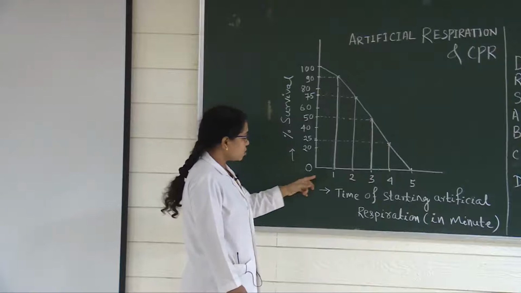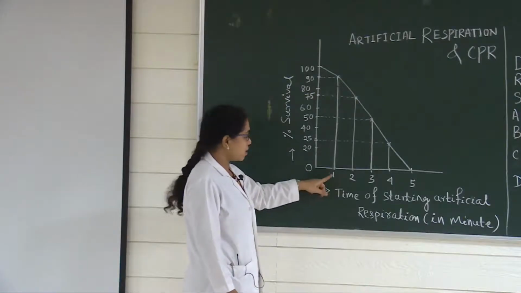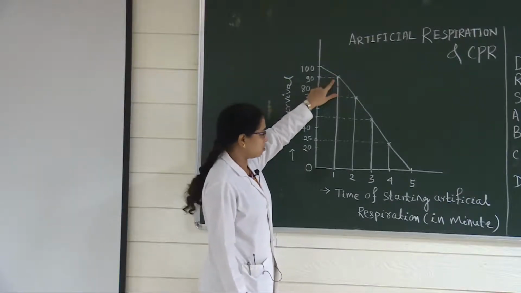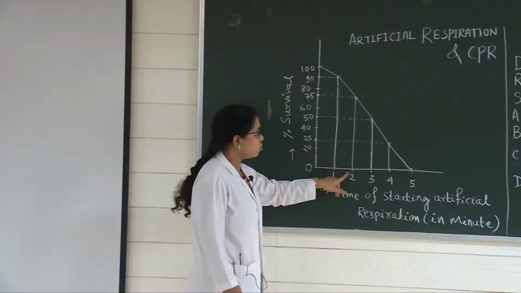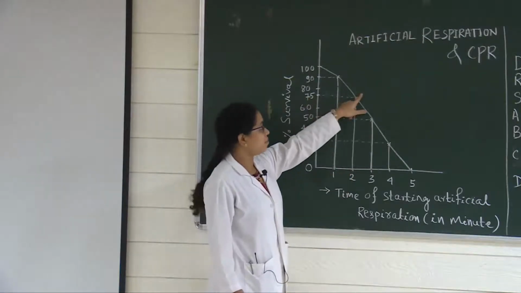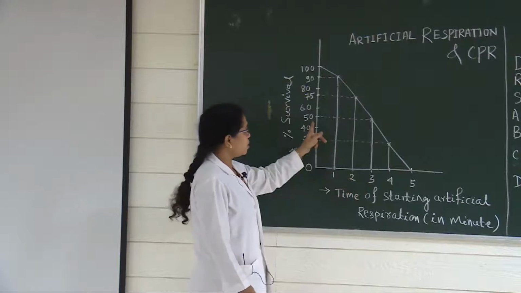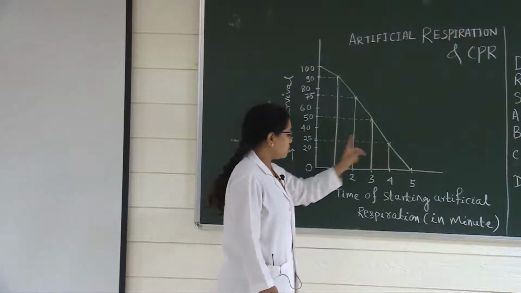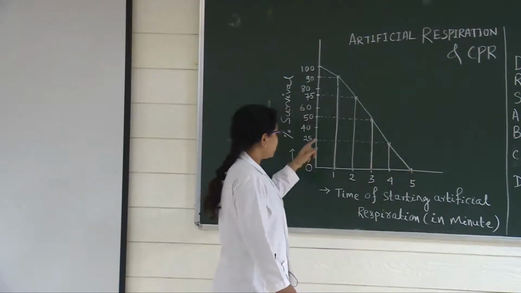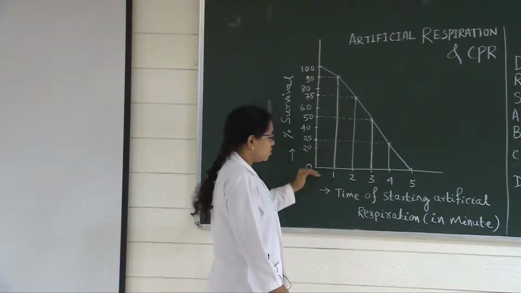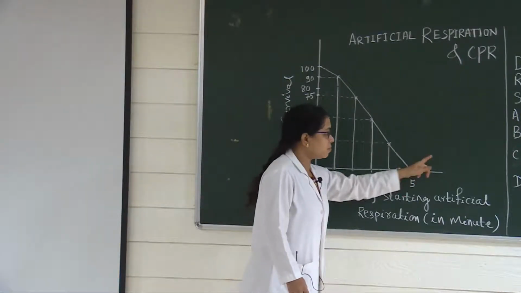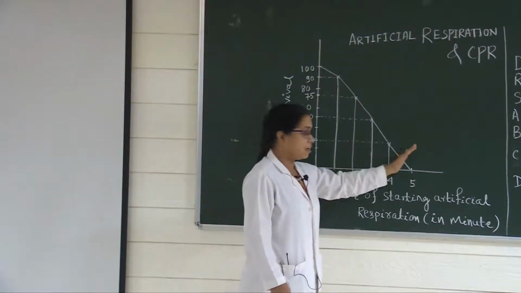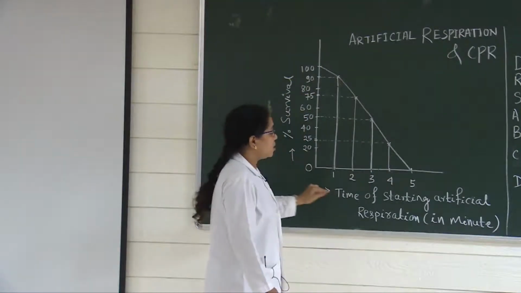What it indicates: if you give the artificial respiration within 1 minute, the survival rate will be 90%, that is maximum. If you give it within 2 minutes, the survival rate will be 75%. Within 3 minutes, it is 50%, and within 4 minutes, it is 25%. Within 5 minutes, it is less than 25%. But if you give the artificial respiration after 5 minutes, the survival rate will be close to 0. It is very dangerous, so it has to be given within 5 minutes.